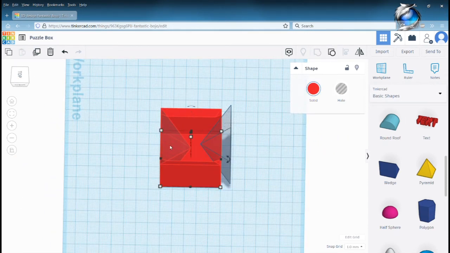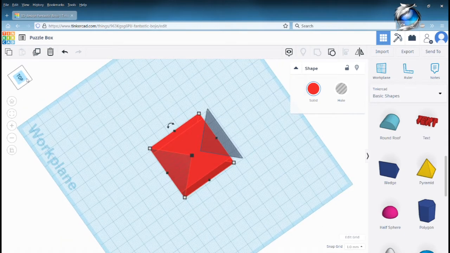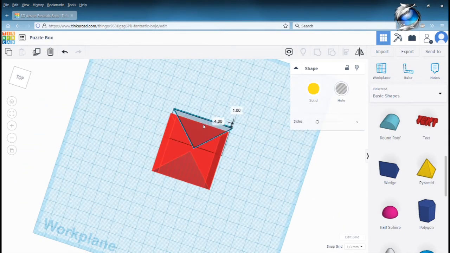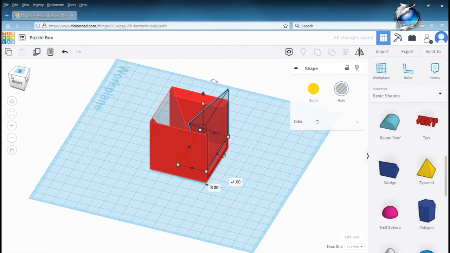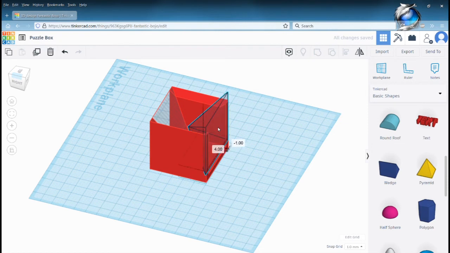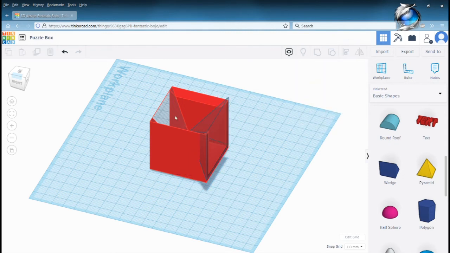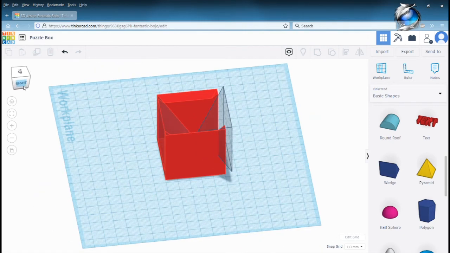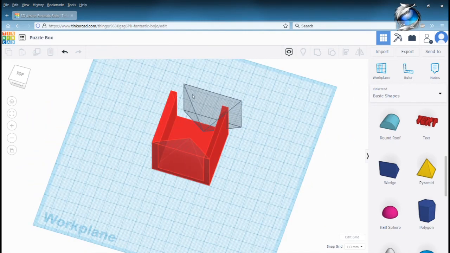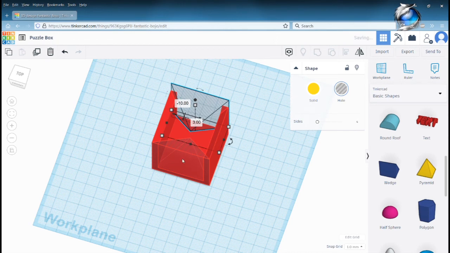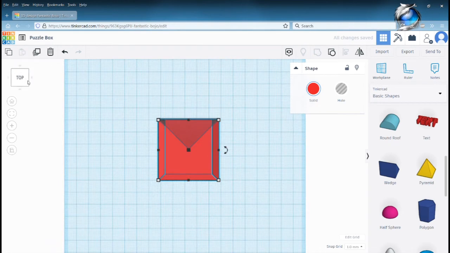Still waiting for this one to disappear. Okay, well, we're still waiting for that one to calculate. Come on, buddy. All right.